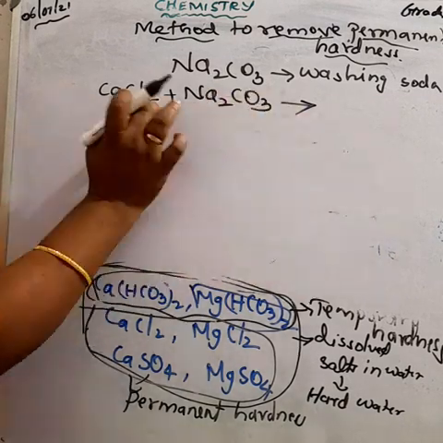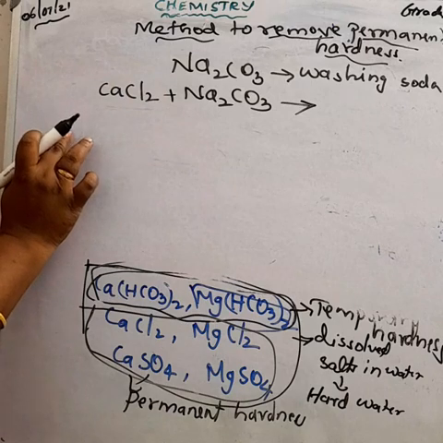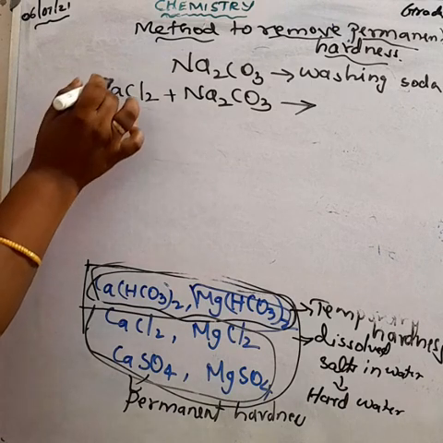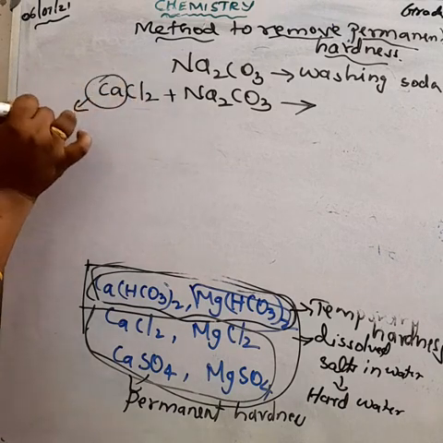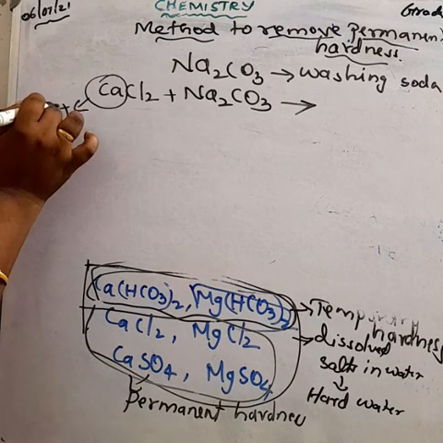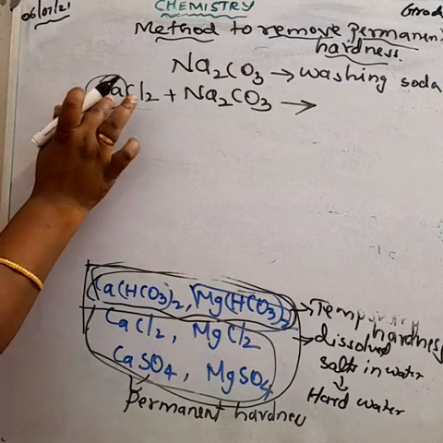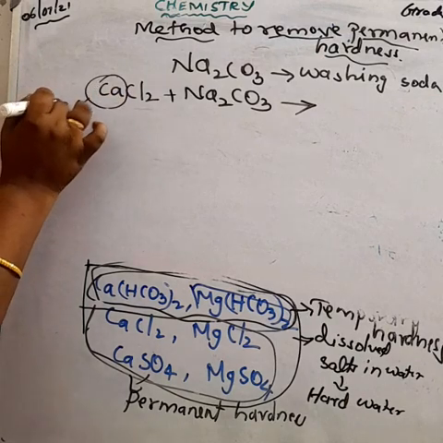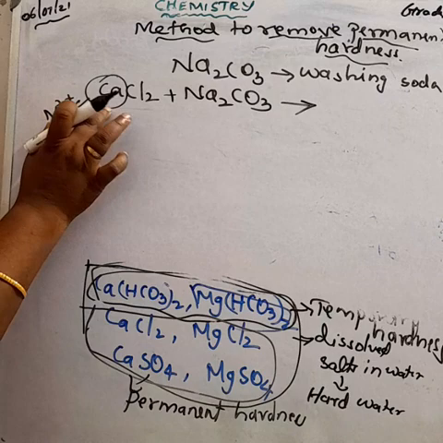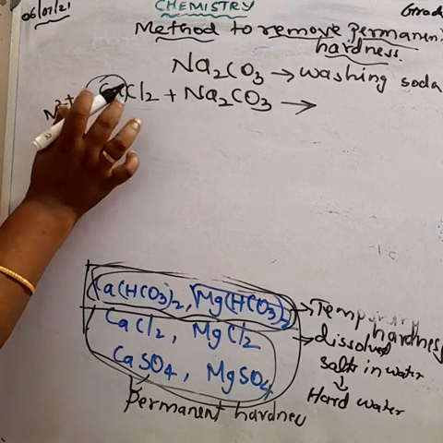The calcium from the hard water combines with the carbonate. Calcium is the metal, chloride is the non-metal. By using this method we can remove the metals from the hard water.